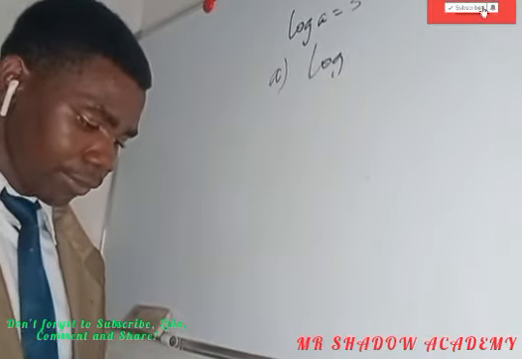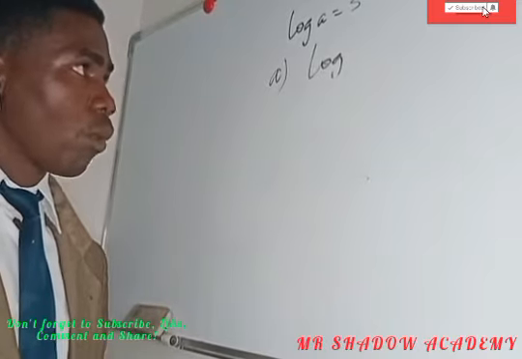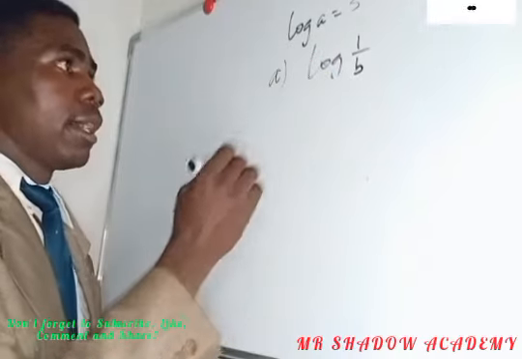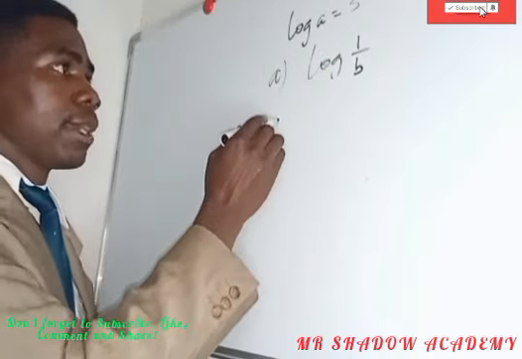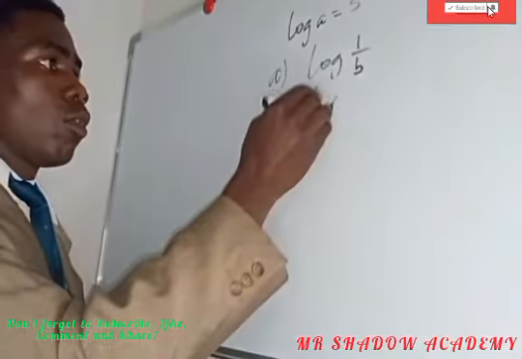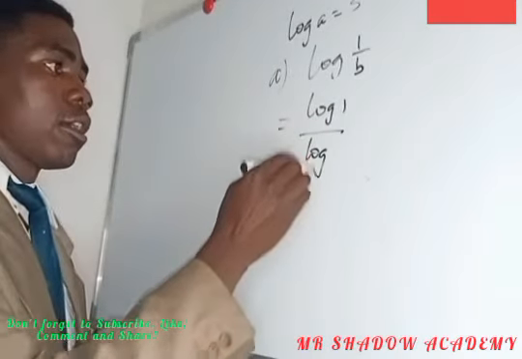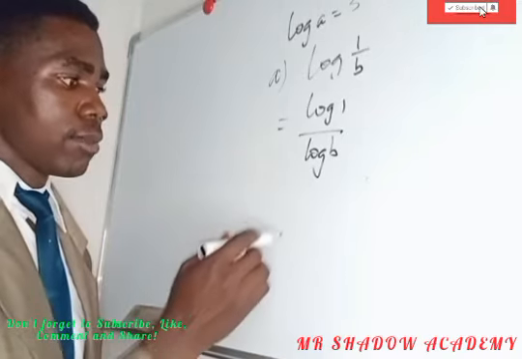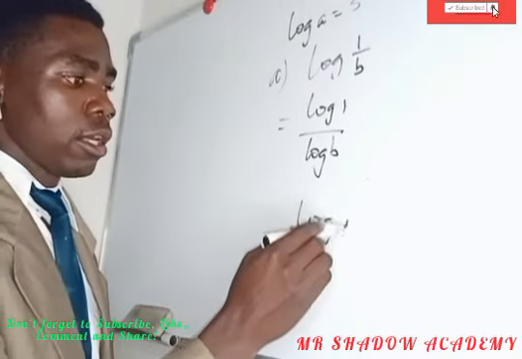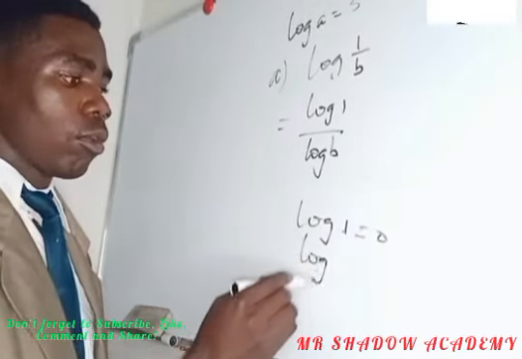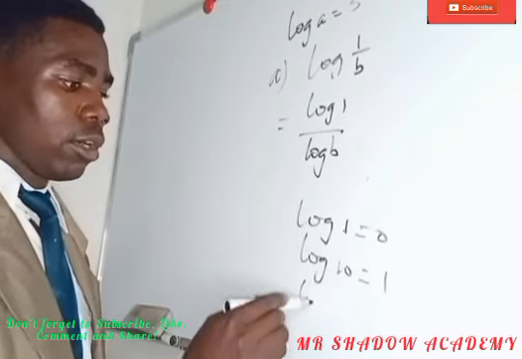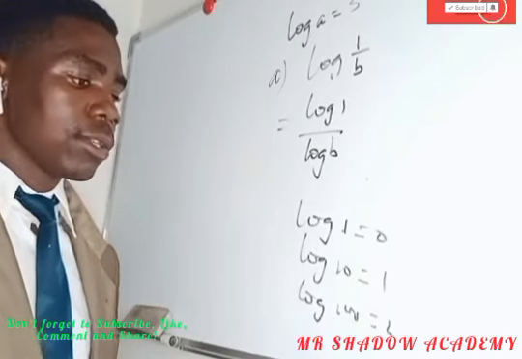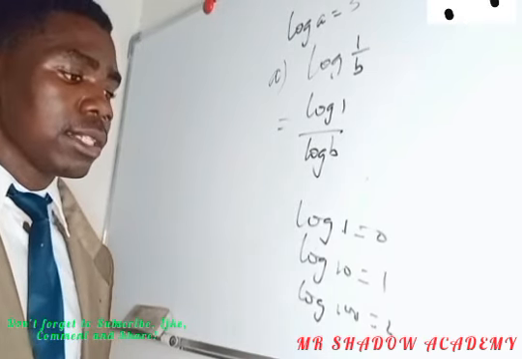Another question. We have log 1 over B. Since this one is division, we have to separate them. We have log 1 over log B. But we should know my logarithms: log 1 is equal to 0, log 10 is equal to 1, log 100 is equal to 2, log 1000 is equal to 3, log 10,000 is equal to 4.